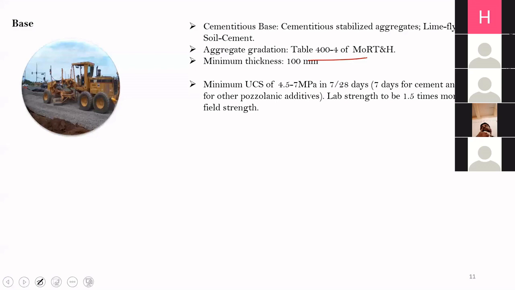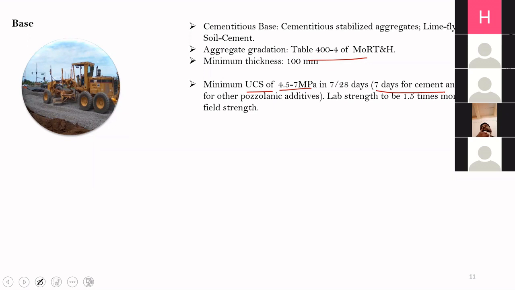Here also the modulus of the cement treated base depends on the unconfined compressive strength value. The minimum UCS of the cement treated base should be in the range of 4.5 to 7 MPa in 7 to 28 days. This 7-day figure is for cement. So in case of cement stabilized bases, after 7 days, the minimum UCS should be in the range of 4.5 to 7 MPa.